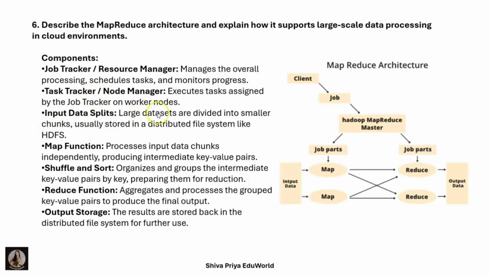Input data splits means the large data sets are divided into smaller chunks, usually stored in a distributed file system like HDFS, that is Hadoop Distributed File System. Map function processes input data chunks independently and produces intermediate key value pairs, same as the previous one. Shuffle and sort organizes and groups the intermediate key value pairs by the key, preparing them for the reduction. Reduce function aggregates and processes the grouped key value pairs to produce the final output. Output storage means the results are stored back in the distributed file system for further use.